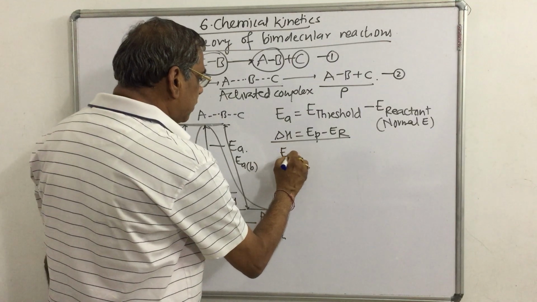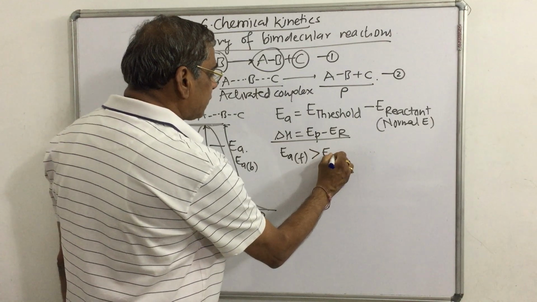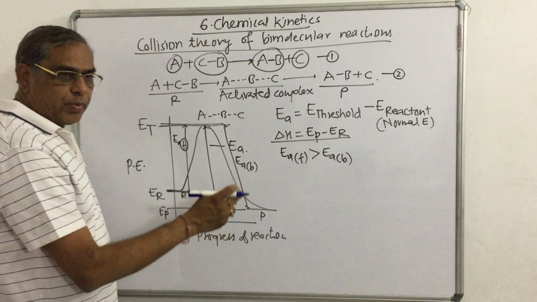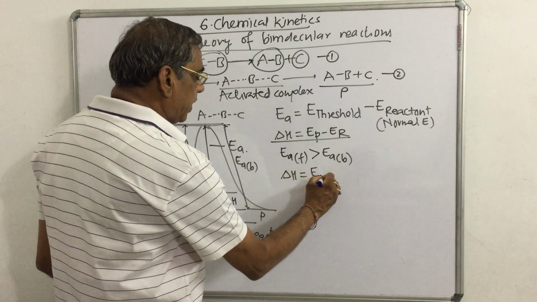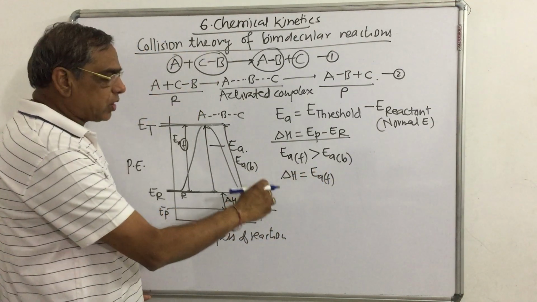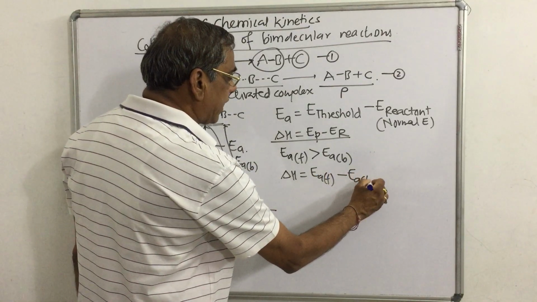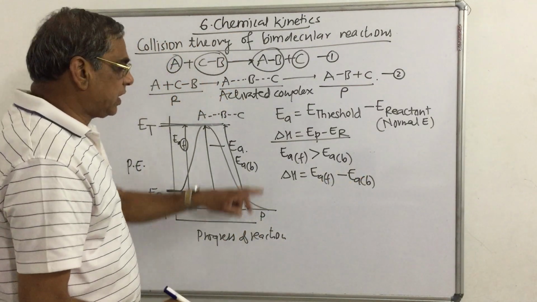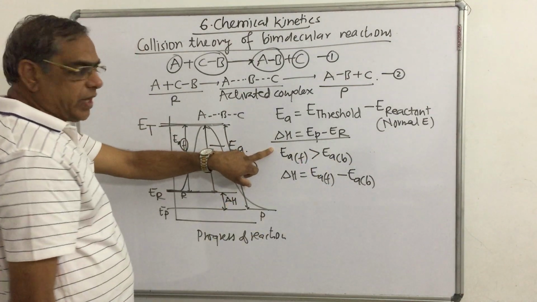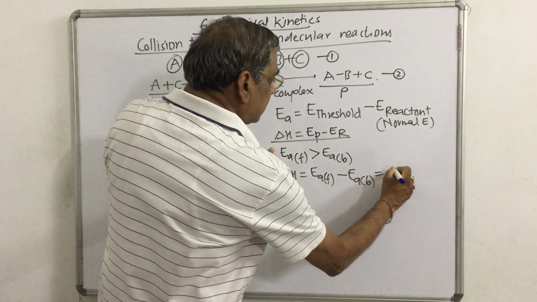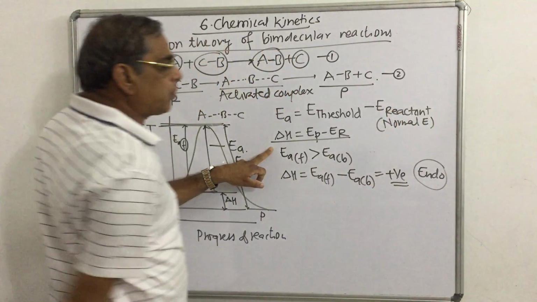If the energy of activation for the forward reaction is greater than the energy of activation of a backward reaction, then how to calculate? Delta H equals energy of activation for the forward reaction minus energy of activation for the backward reaction, and if the energy of the forward reaction is greater than that of the backward reaction, then delta H is positive, and such reactions are called endothermic reactions.